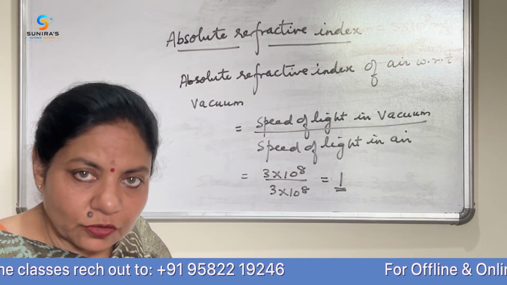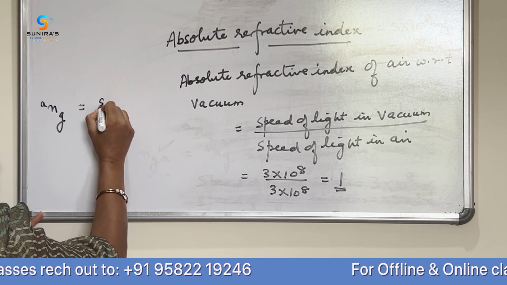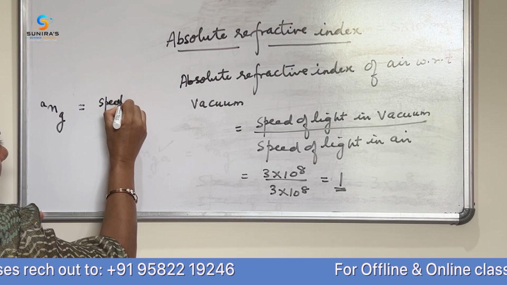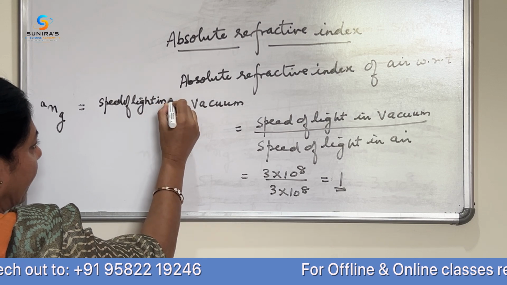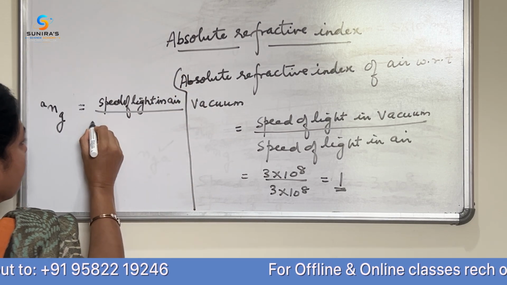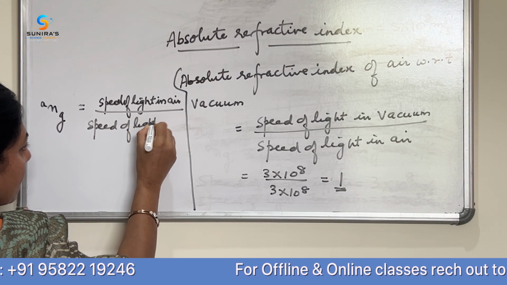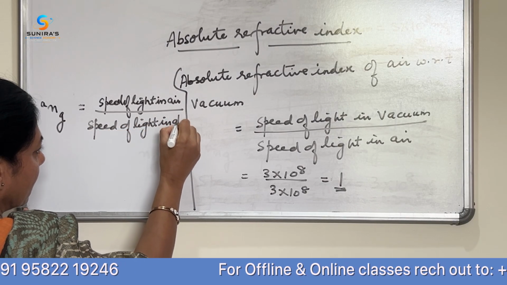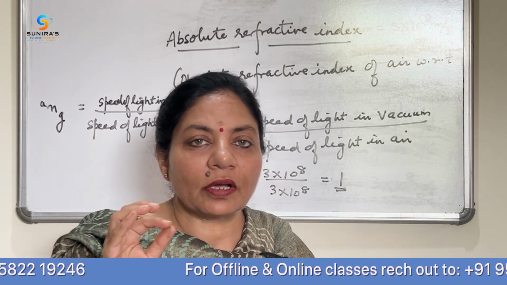Okay, so that is also the absolute refractive index here. Speed of light in air upon speed of light in glass. This is the meaning of refractive index.